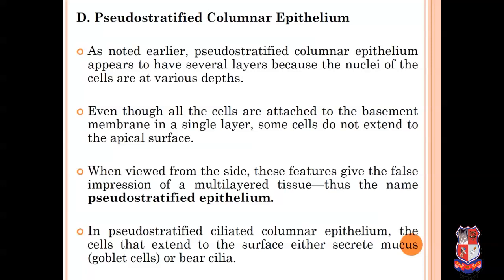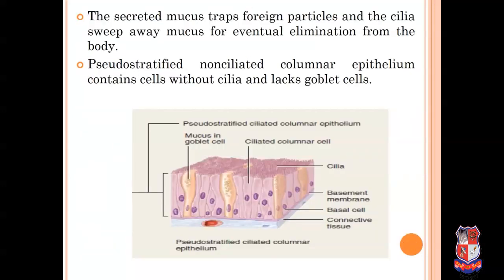In pseudostratified ciliated columnar epithelium, the cells that extend to the surface either secrete mucus or bear cilia. The secreted mucus traps foreign particles, as we have already discussed in the last slides, and the cilia sweep away the mucus for eventual elimination from the body. Pseudostratified non-ciliated columnar epithelium contains cells without cilia and lacks goblet cells. Non-ciliated means it does not have cilia and lacks goblet cells.